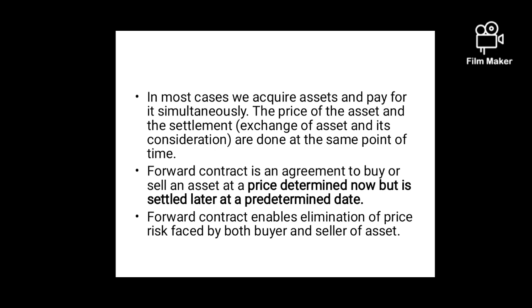So if the commodities and lot sizes are fixed, it is futures. But if I want to alter commodity, lot size, and date as per my convenience, then it is a forward market. Right? So I hope the main difference of forward and futures is clear.